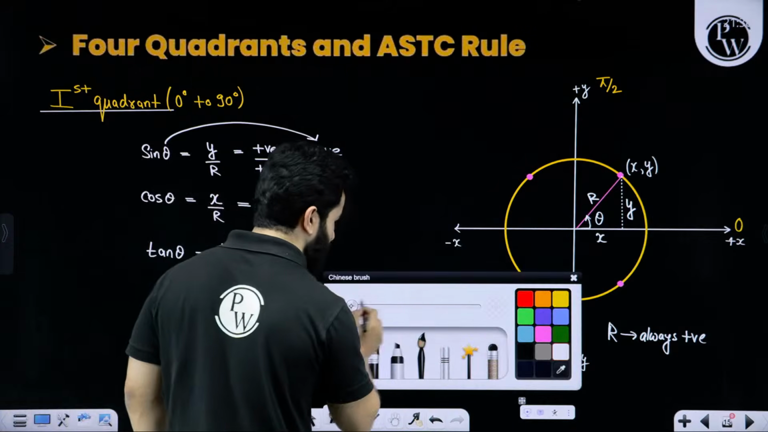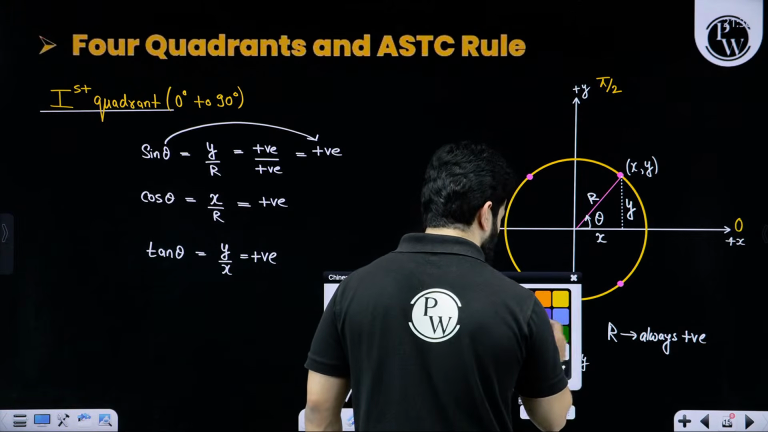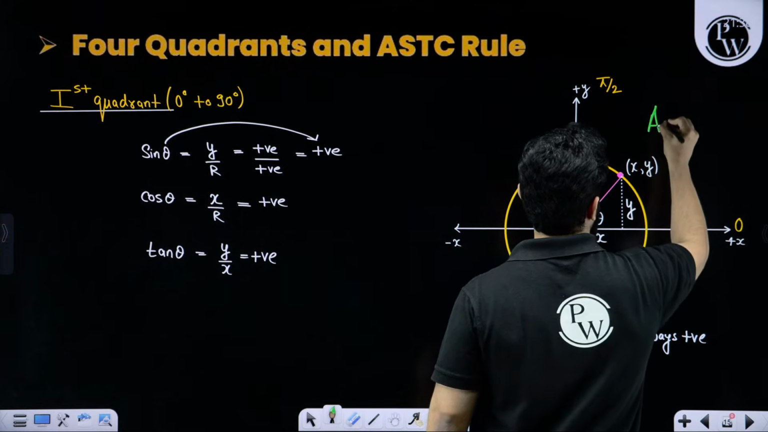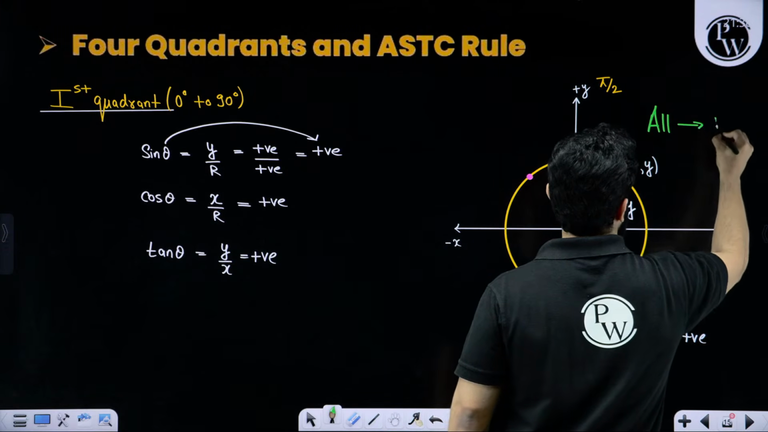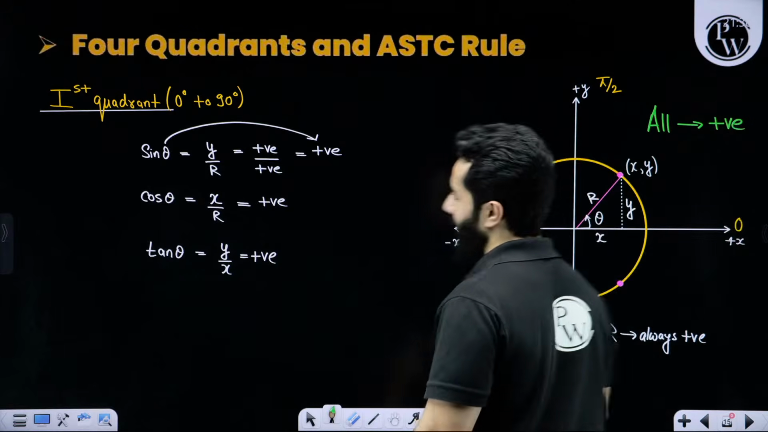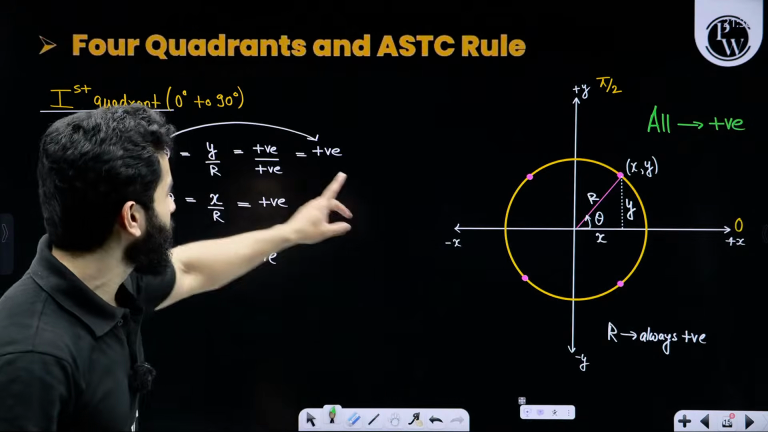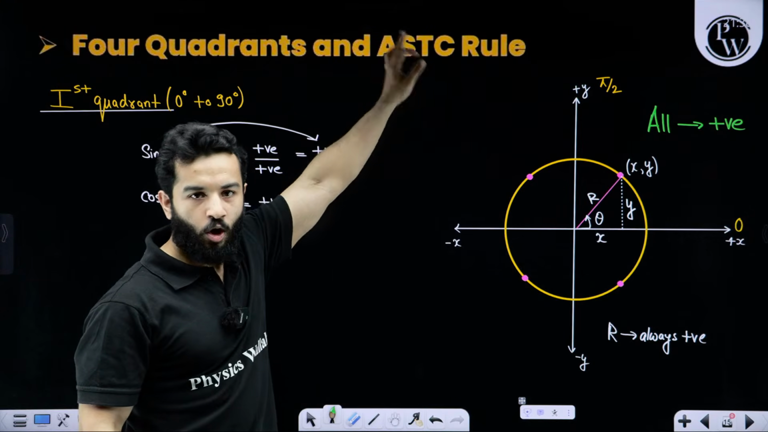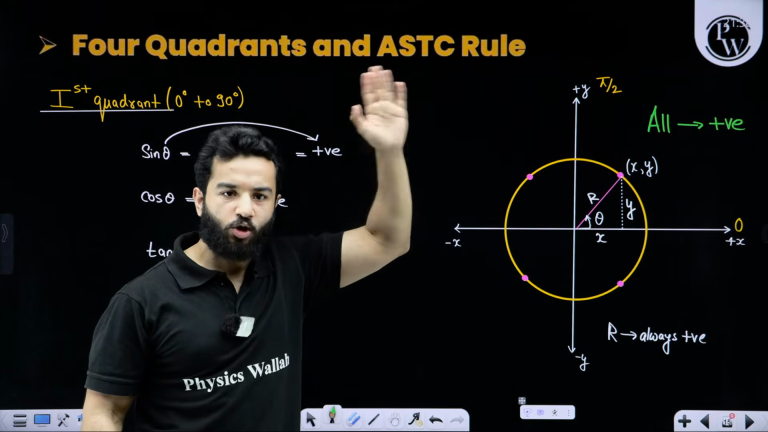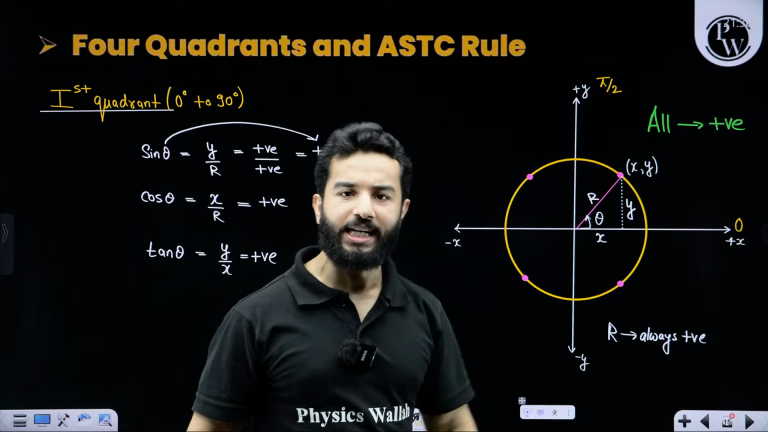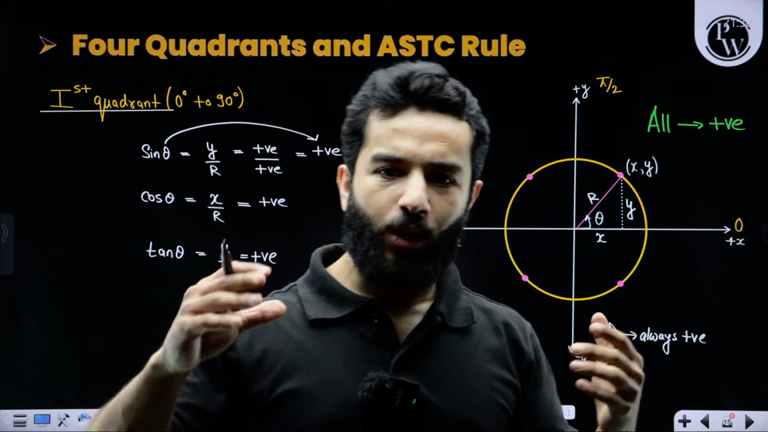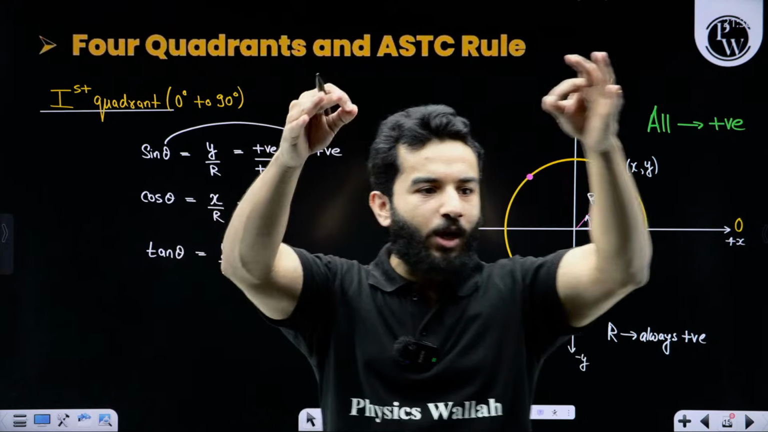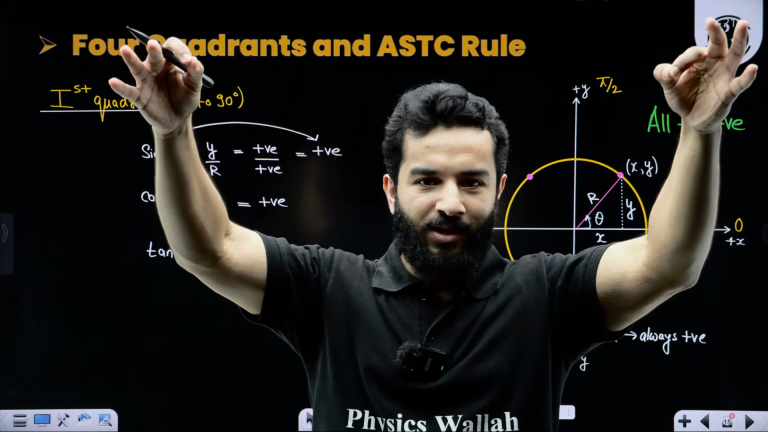In short, my dear friends, we are going to say that all trigonometric ratios are positive in the first quadrant. All are positive. That is what this A stands for: All are positive in the first quadrant, from 0 degree to 90 degree. That's why whenever you learn the standard angles, we never come across any negative value.